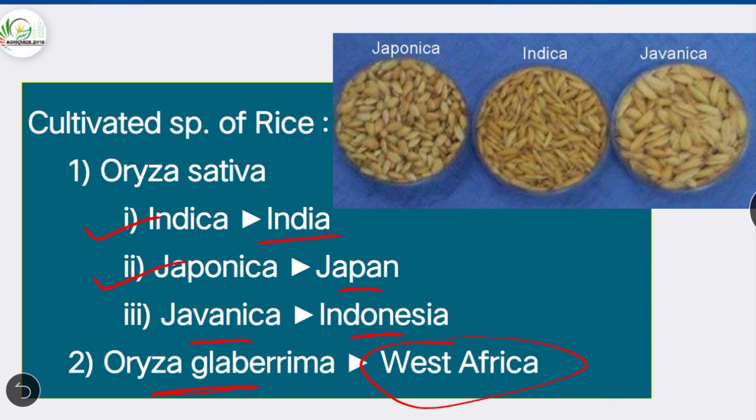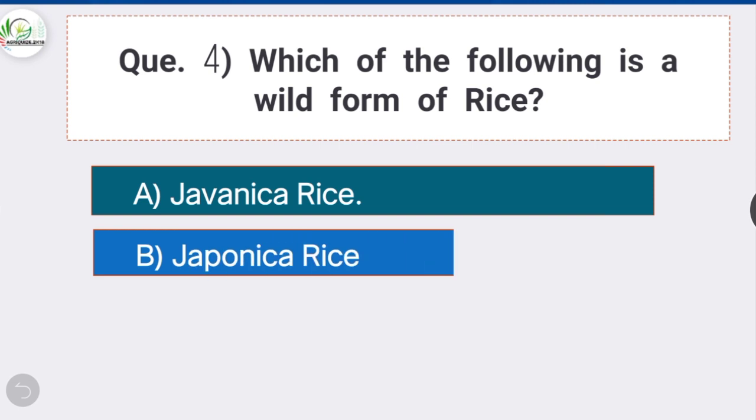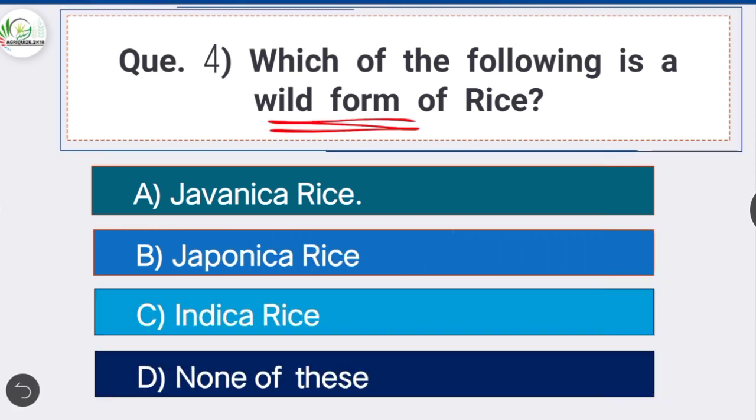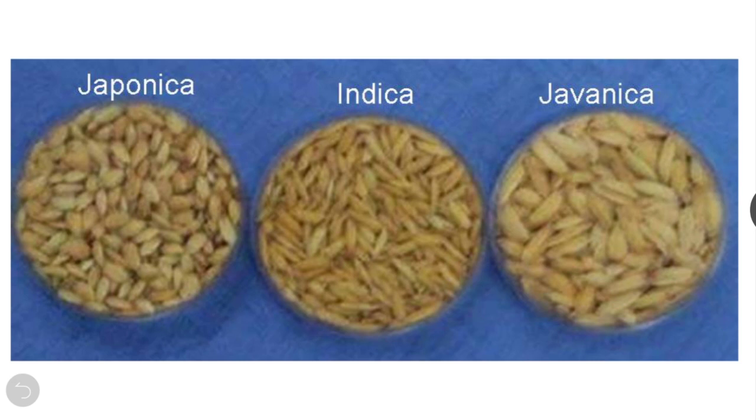Next question number 4. Which of the following is a wild form of rice? Option A is the correct answer, javanica rice. Javanica rice is wild form of rice generally grown in Indonesia. It is low tillering and has a tall plant stature.